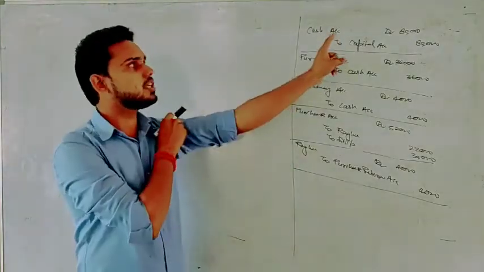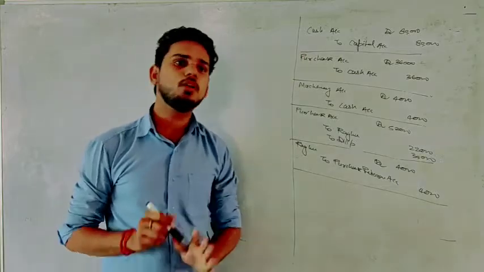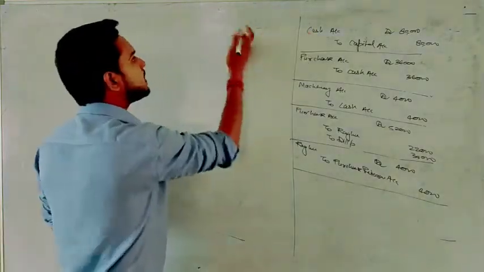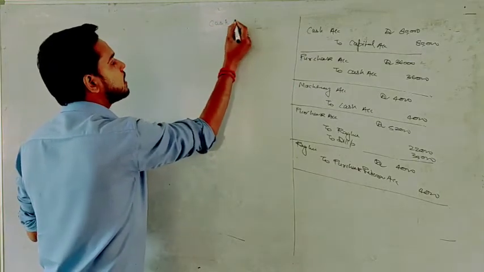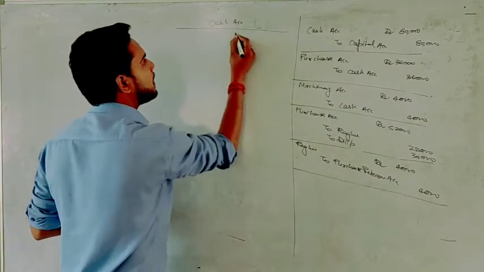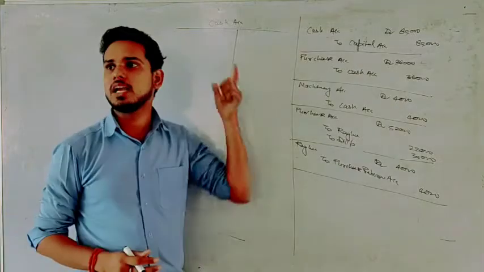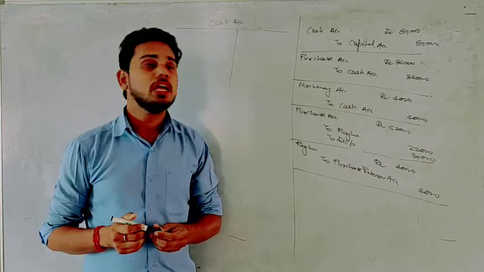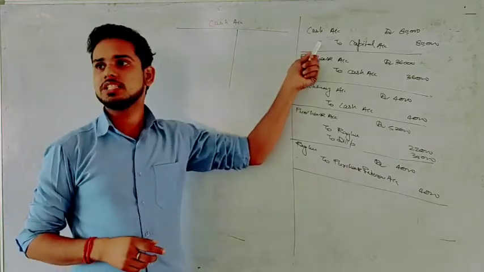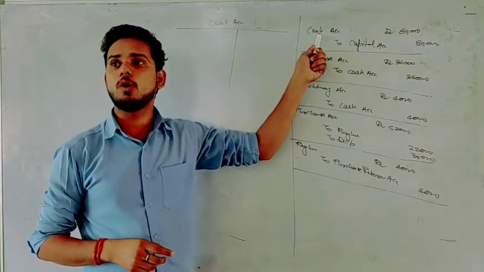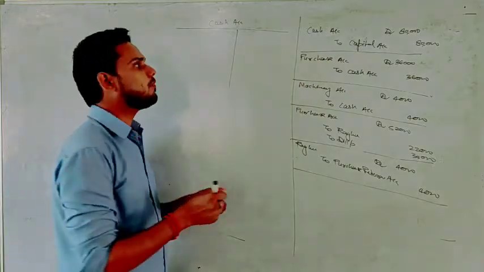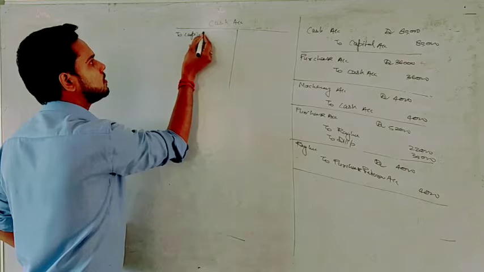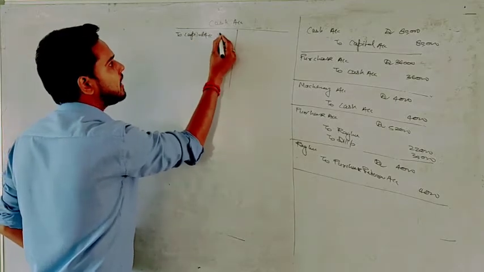So in the first transaction we have cash account, right? And we are not preparing any cash book, so we will prepare a cash account. So the first account that we will prepare is cash account, and you have to prepare the complete format. I am just writing the two sides. Now see one thing. Here in our transaction, cash account is debit. So we will write on the debit side of cash, to capital account. Okay, and the amount is 80,000.